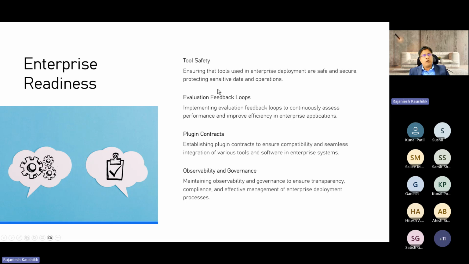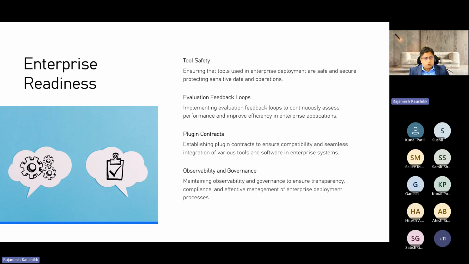If you deploy these agents into a large-scale enterprise system, there are lots of other aspects you need to think about. First and foremost, tool safety. You need to ensure that the tools used in the enterprise deployment are safe, secure, and protect sensitive data. You cannot afford to expose this data to the outside world.